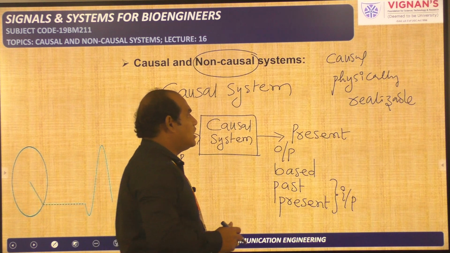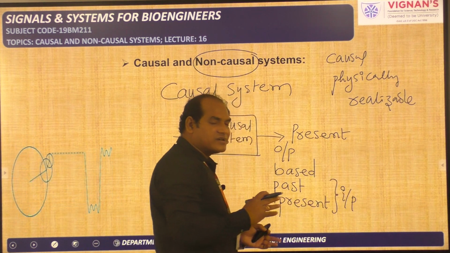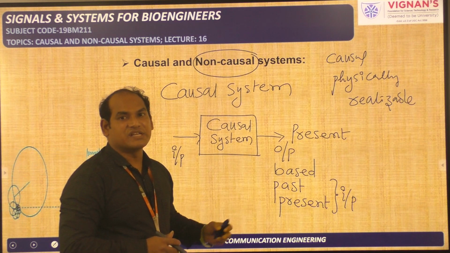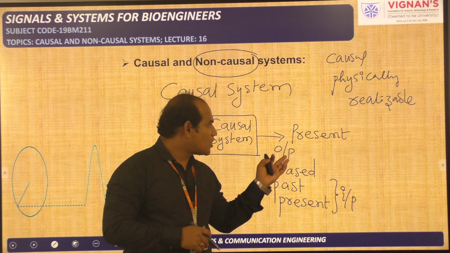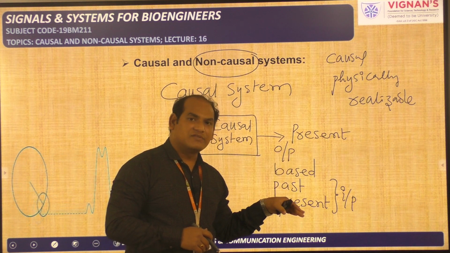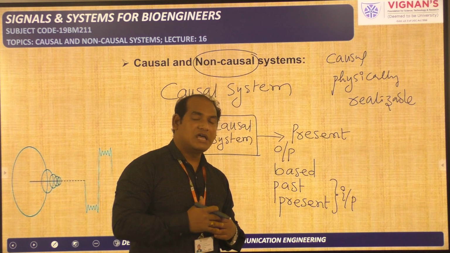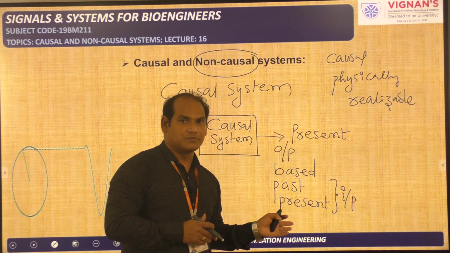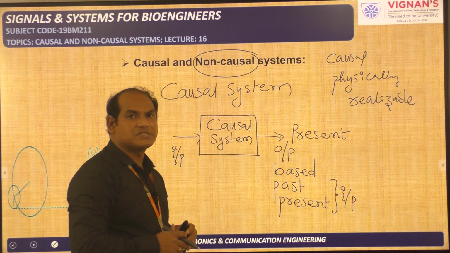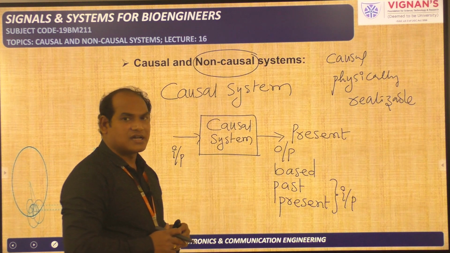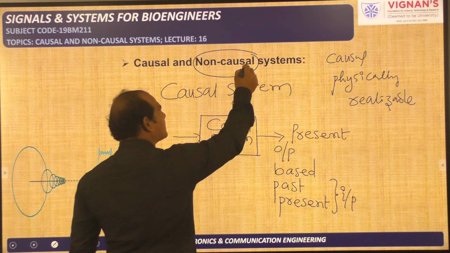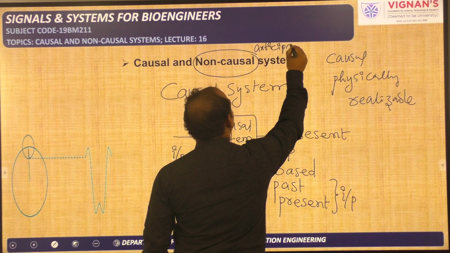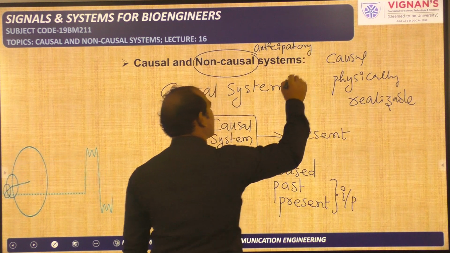So when you are going to find whether the given system is causal or non-causal, you need to check according to this definition only. You need to measure the output based upon the given relationship between the input and output, where the output should depend upon the past values of the input or the present values of the input. Then we can tell that particular system is the causal system. Otherwise that is the non-causal system. So non-causal system is nothing but anticipatory. So causal system is the non-anticipatory.